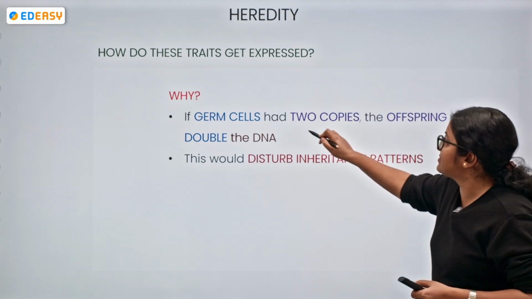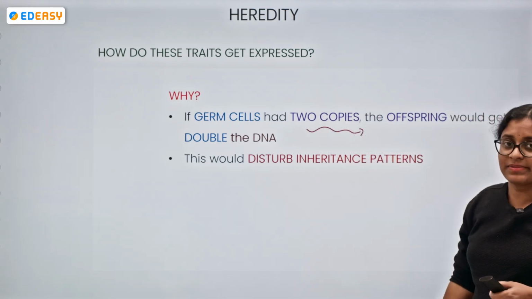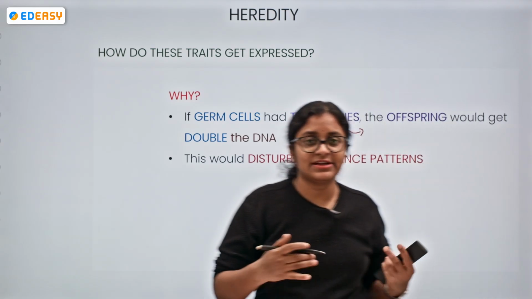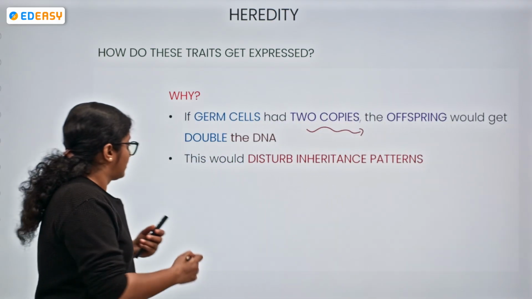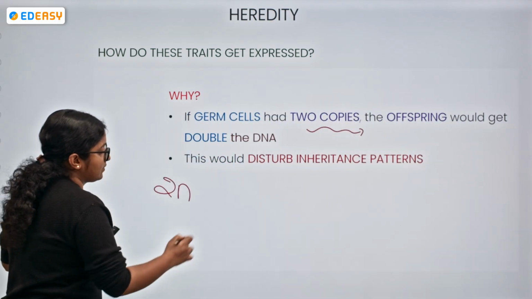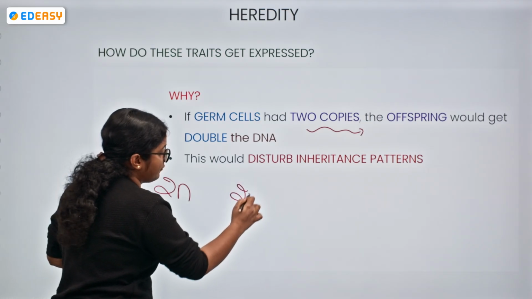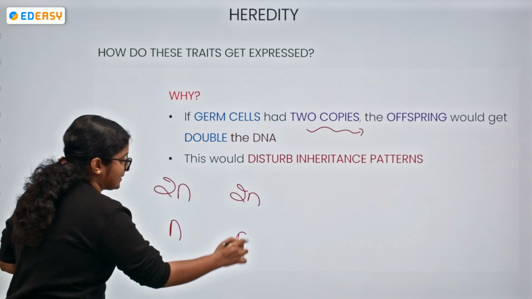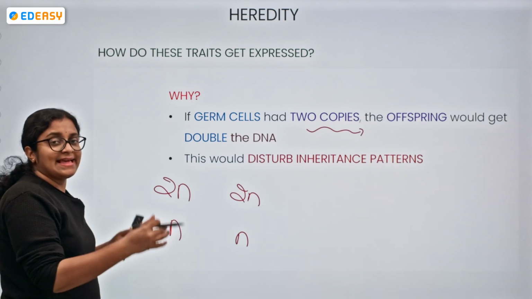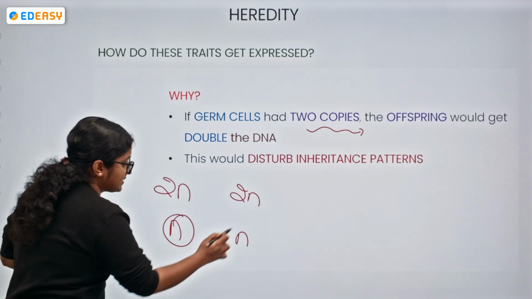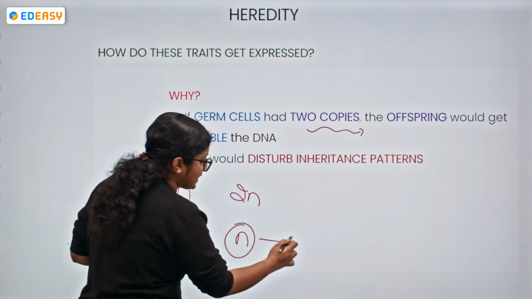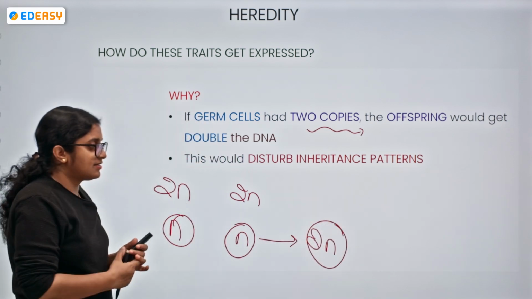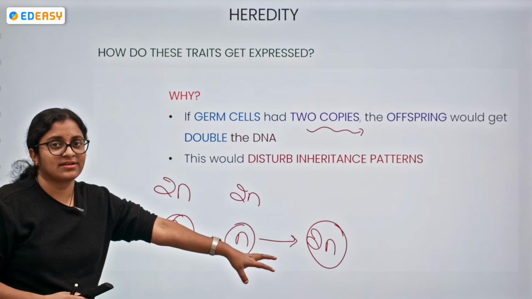Why is this essential? Because if germ cells have two copies, let me give you an example. If there is a diploid character of the mother and a diploid character of the father, during the formation of gametes let's take the haploid character. When the gametes combine, the diploid 2n condition is restored.